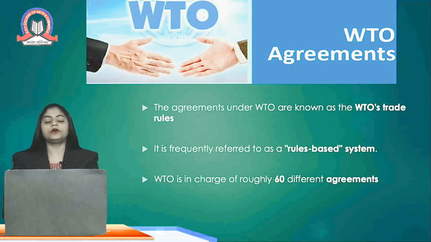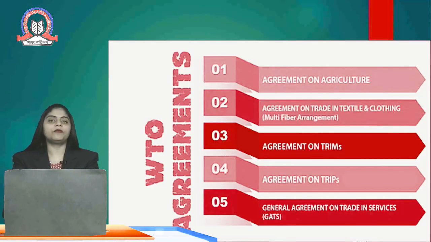The WTO has signed agreements which are generally called the WTO's trade rules, or we can call it a rule-based system. The WTO has signed approximately 60 different agreements. Out of that, we will see the top 5 agreements that are signed by the World Trade Organization.